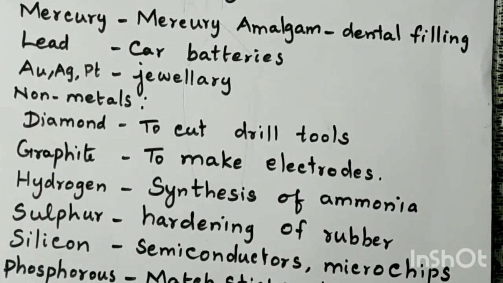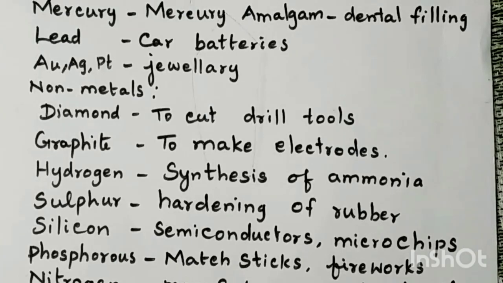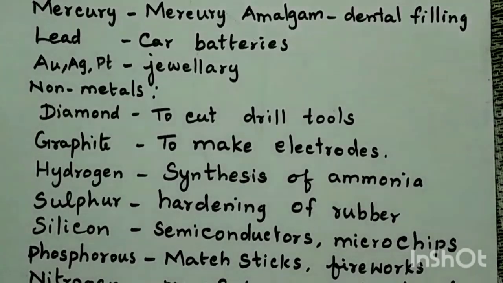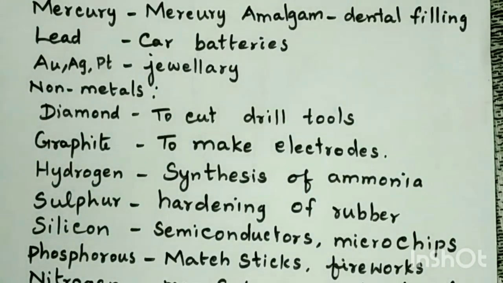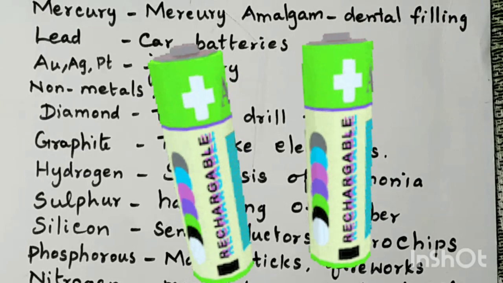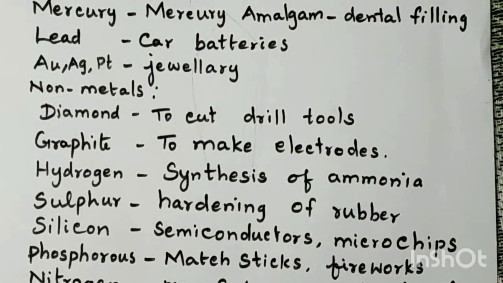So what are the uses of mercury? Mercury is used in thermometers and barometers. Mercury is used for making mercury amalgam and it is used in dental fillings. The next one is lead. Lead is used in car batteries and pigments. Also it is used for making paints.